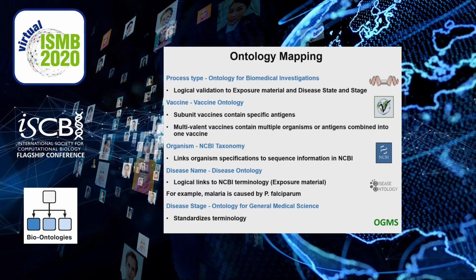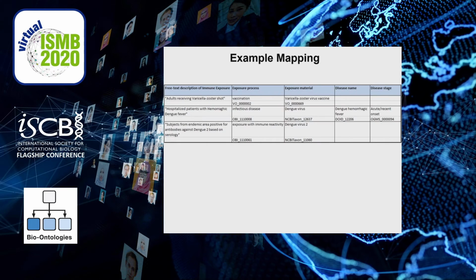And if there was a disease name, we also require a disease stage, and we use the ontology for general medical sciences to standardize this terminology. And once we were able to represent all of those key elements using ontology terms, we were able to map all of the data within ImmPort from the HIPC cohorts to our model. And these free text descriptions are actual projects that were involved in this.